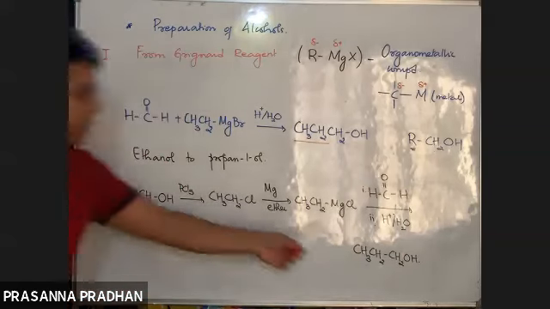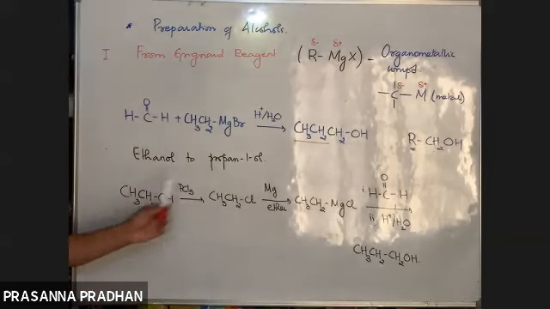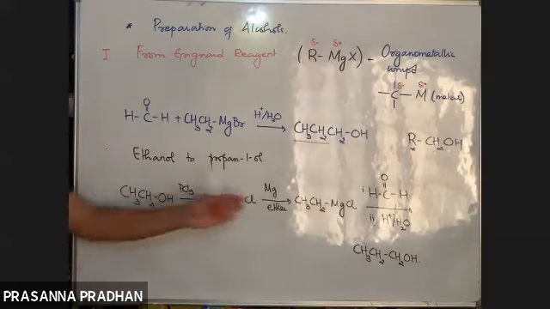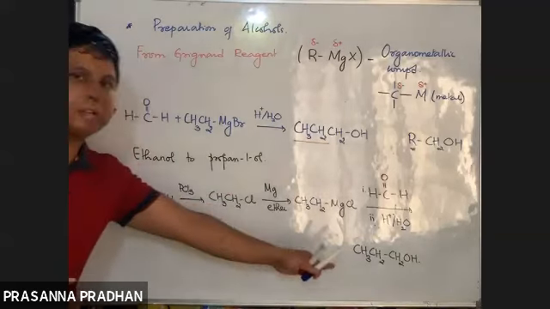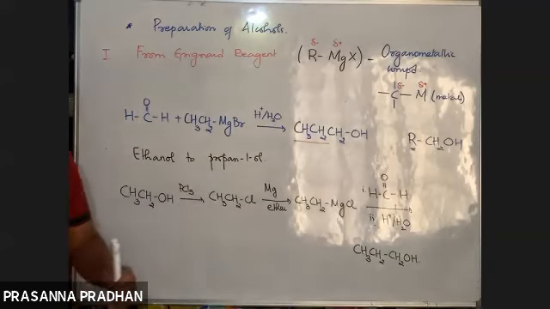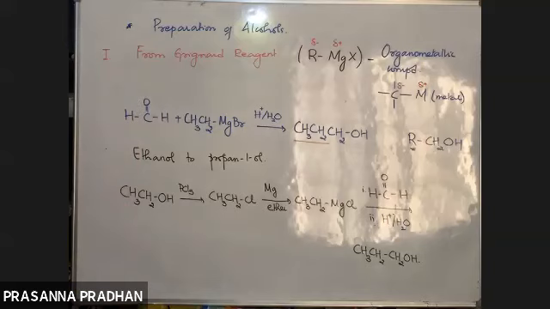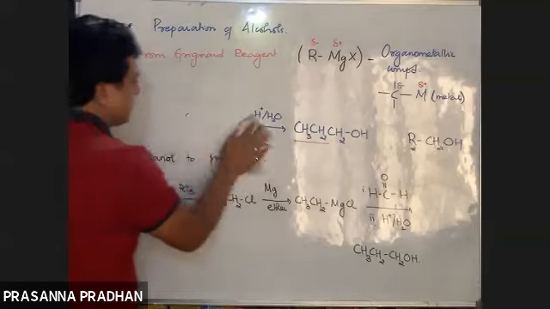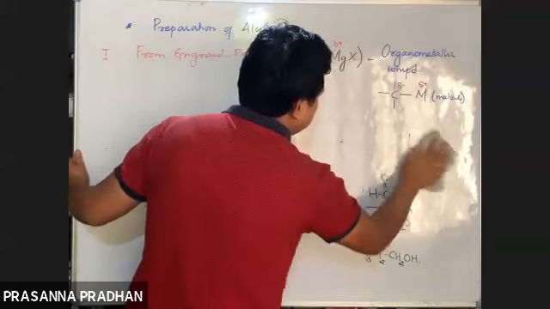Ethanol to propanol, say propan-1-ol to butan-1-ol, we can do this. Methanol to ethanol. So via this route we can prepare a 1 degree alcohol having an extra carbon atom. So ethanol to propan-1-ol, we can follow this route. We have studied just one basic reaction: how do you prepare a 1 degree alcohol? When Grignard reagents are treated with formaldehyde, we get a 1 degree alcohol.